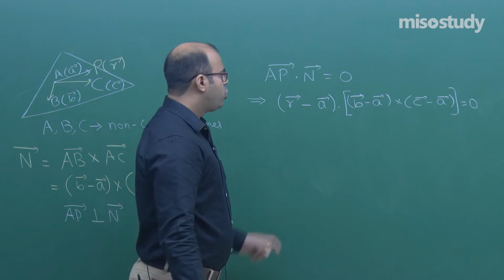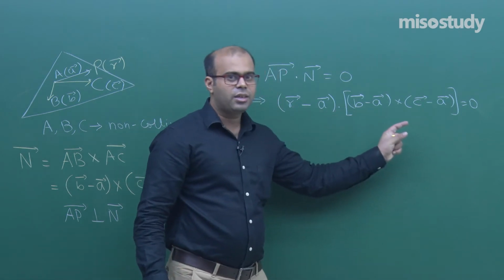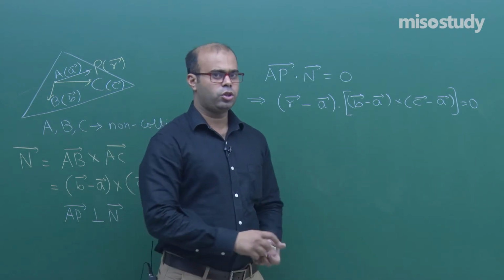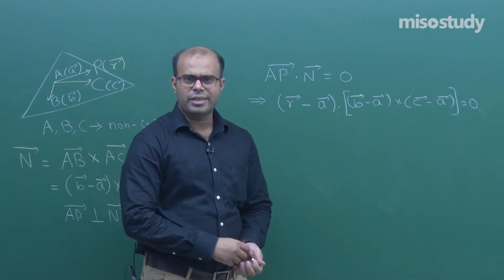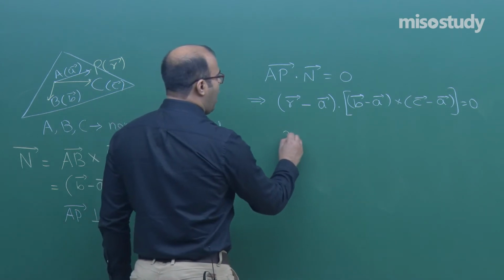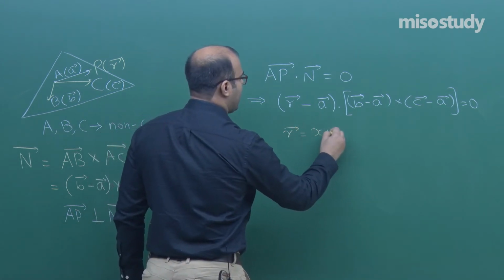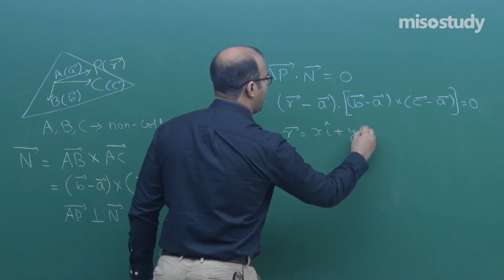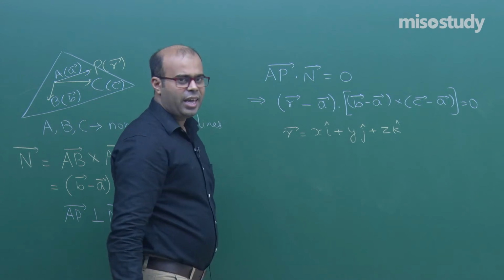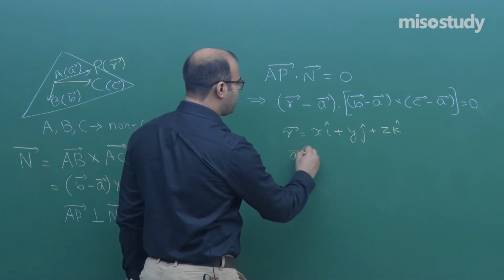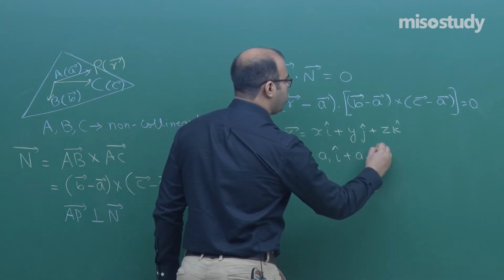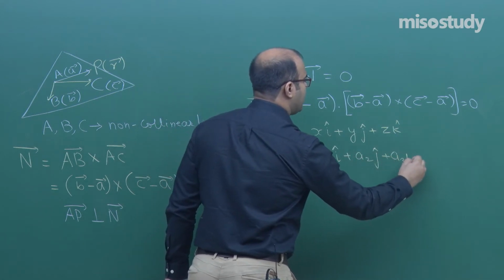Okay students. So this is a way in which we find the equation of a plane which is passing through 3 given points. Can we express it in Cartesian form also? Of course we can. If we write r as x i cap plus y j cap plus z k cap, and let us suppose the vectors a, b and c are given in component form as a1 i cap plus a2 j cap plus a3 k cap.